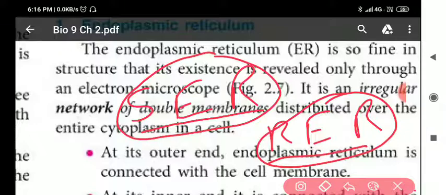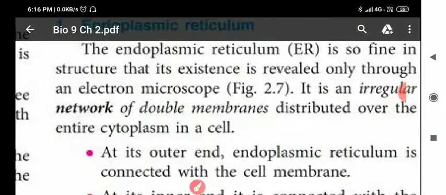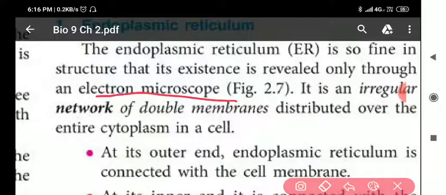Now let us discuss the other things. The endoplasmic reticulum is so fine in structure that its existence is revealed only through the electron microscope. It is an irregular network of double membranes distributed over the entire cytoplasm in a cell.